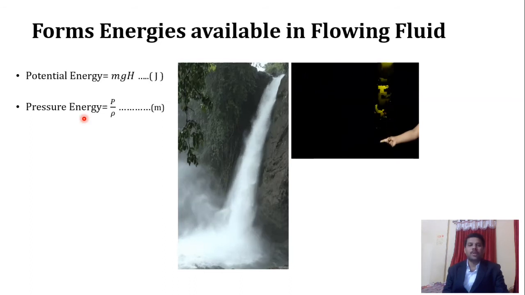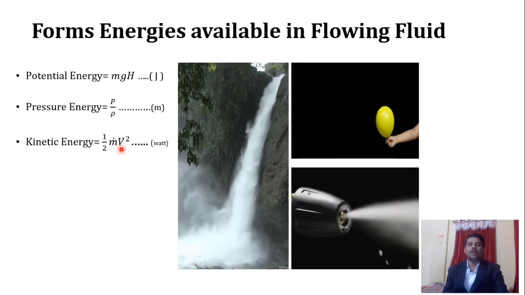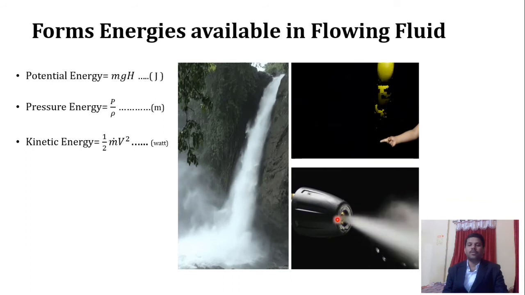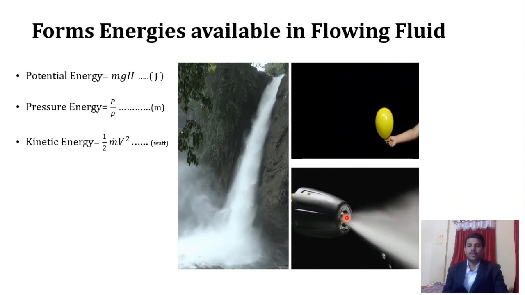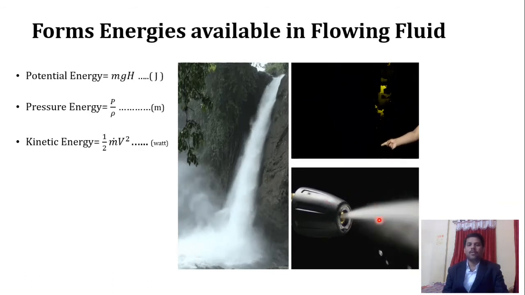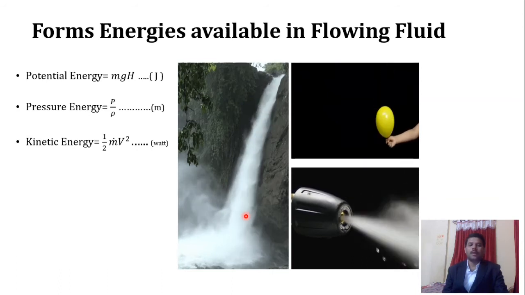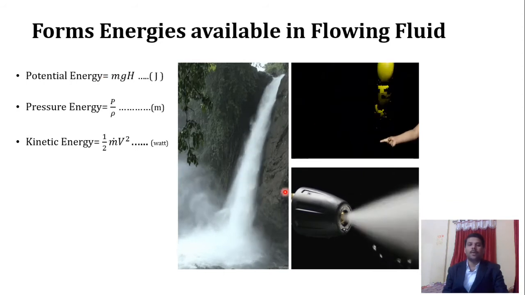Last but a very important form of energy is kinetic energy. The mathematical expression of kinetic energy is given here: 1/2 m dot v square, where m dot is the mass flow rate and v is the velocity of that particular fluid. Here there is a provision of a nozzle, and through this nozzle we can see the escape of water at a very high speed. So this is what we call kinetic energy. Here also we have evidence related to kinetic energy. So this is all about the energy which is available in the flowing fluid.